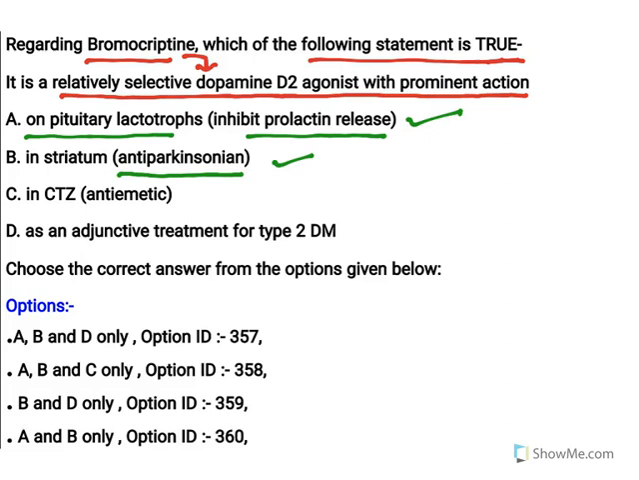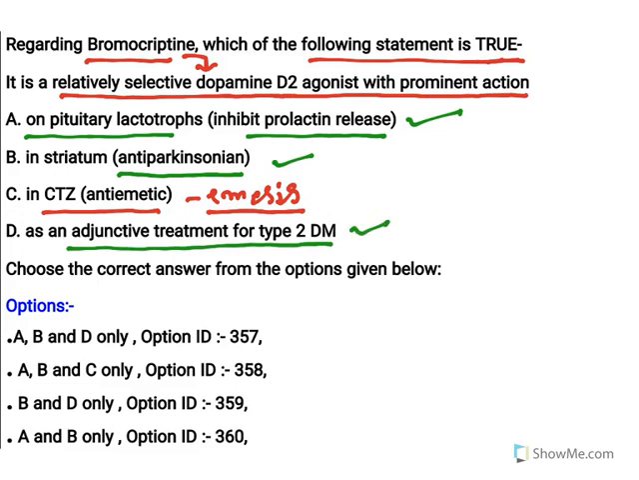Now, in the CTZ, antiemetic? No, it causes emesis, not antiemetic. Dopamine antagonists are used for antiemetic effect, but dopamine agonists will cause emesis. This is not true. Now, as an adjunct treatment for type 2 diabetes mellitus, true. When bromocriptine is given, it regulates the levels of blood glucose, and that is what is used to treat diabetes mellitus.